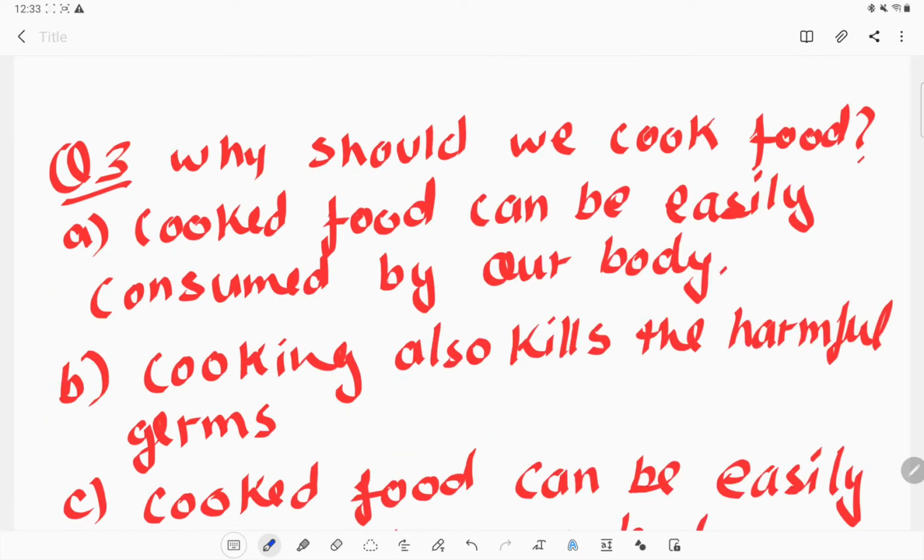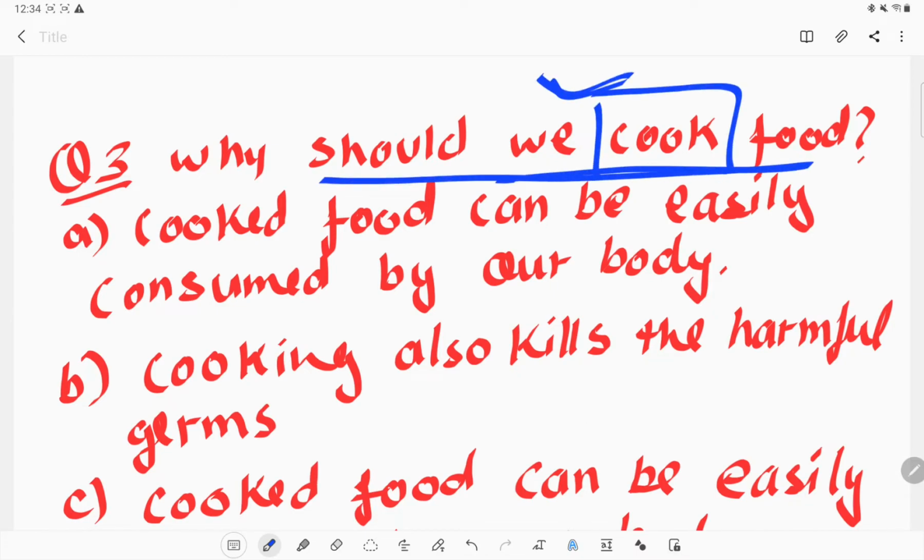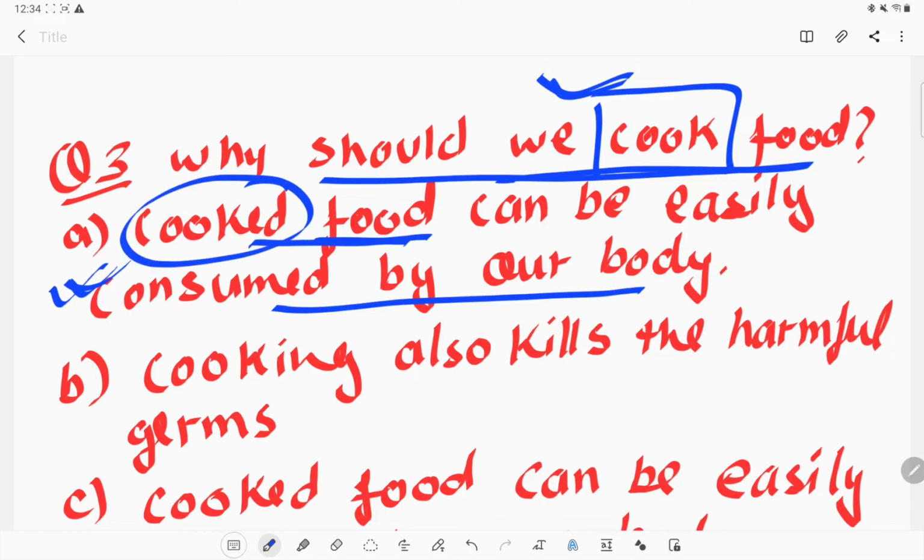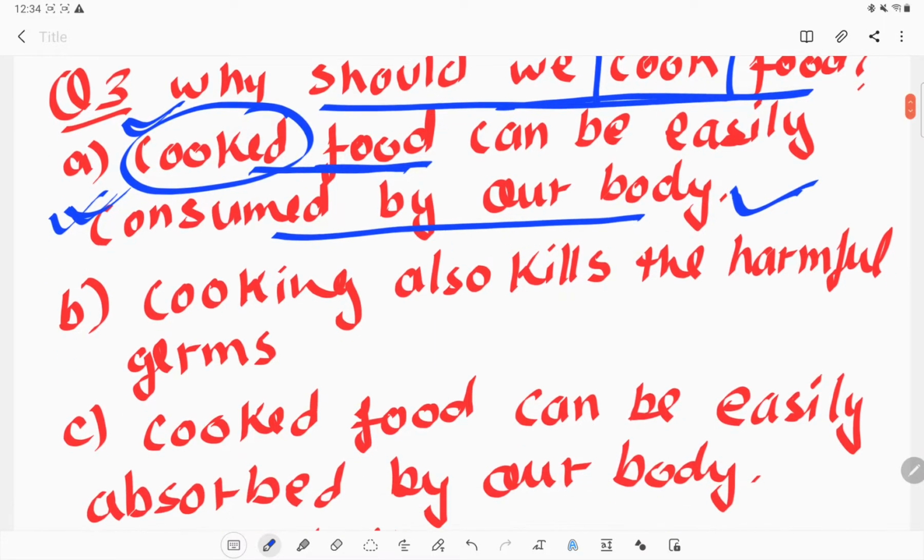Okay, next question: why should we cook food? Why is it necessary to cook the food? First option: cooked food can be easily consumed by our body. That's true. If we are cooking our food properly, then our body can absorb all the nutrition properly. If we are taking it raw, in some cases, like raw meat, our body will not be able to consume it properly. So this option is right.